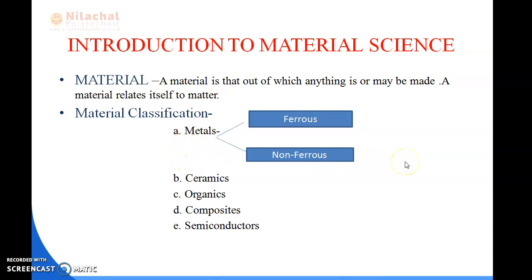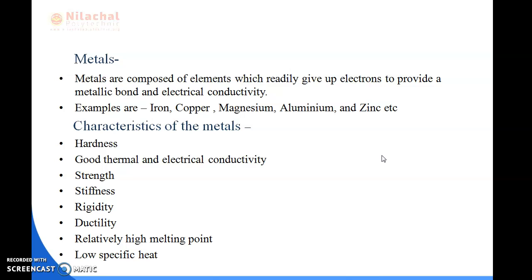First of all, what is metal? Here is the definition of metal: metals are composed of elements which readily give off electrons to provide a metallic bond and electrical conductivity. It means every metal has a metallic bond and must have electrical conductivity. Examples of metals are iron, copper, magnesium, aluminium and zinc, things you are using in your daily life.